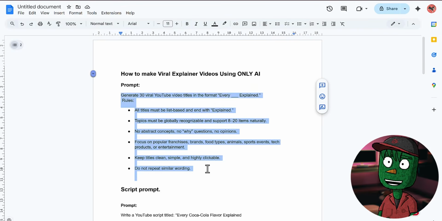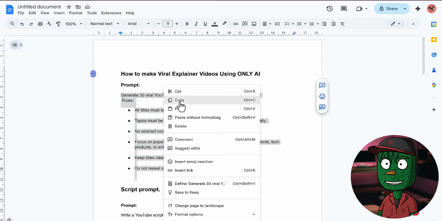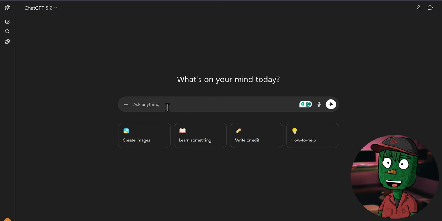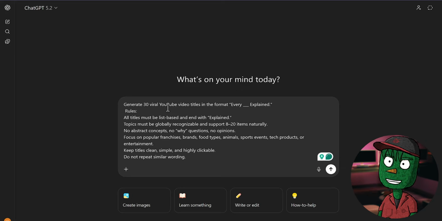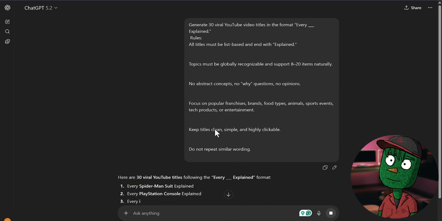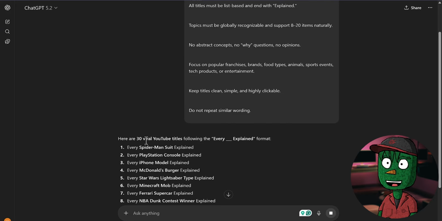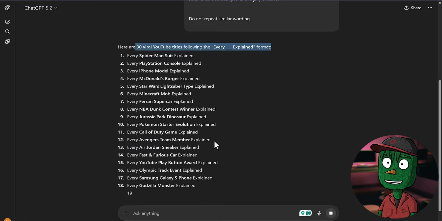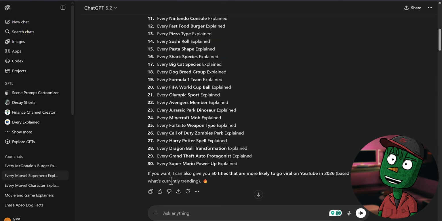The first thing you need to do is come up and copy the first prompt here, which is the ideation prompt, and then go back to ChatGPT and basically just paste it here and click on enter. Then immediately, ChatGPT will understand exactly what you want, and then it will start giving you video ideas on different subjects, just like this. So all you just need to do is narrow your search and ask it to generate ideas on a specific niche if you have any.